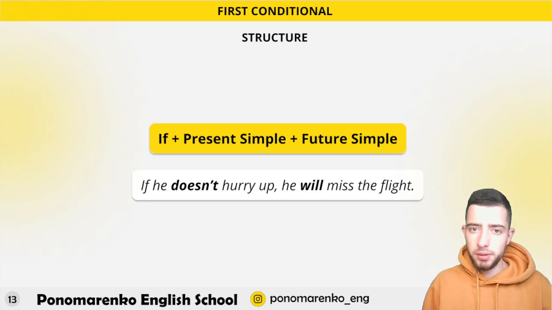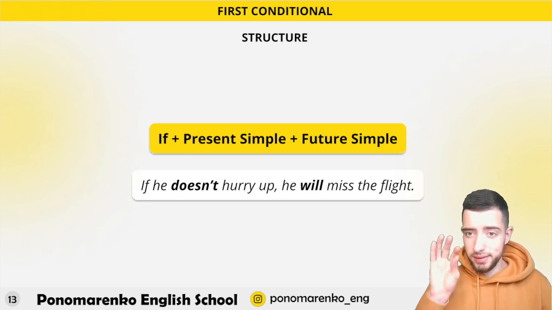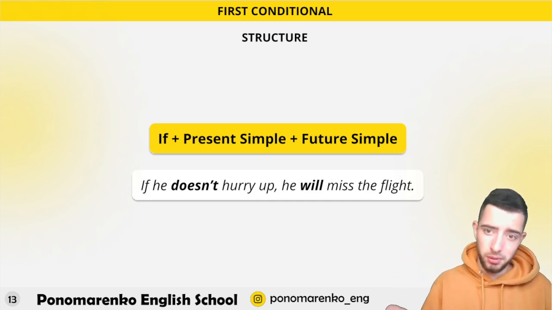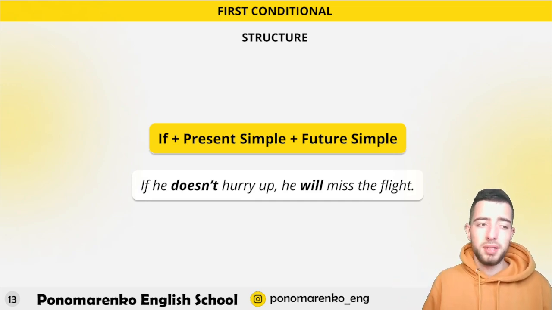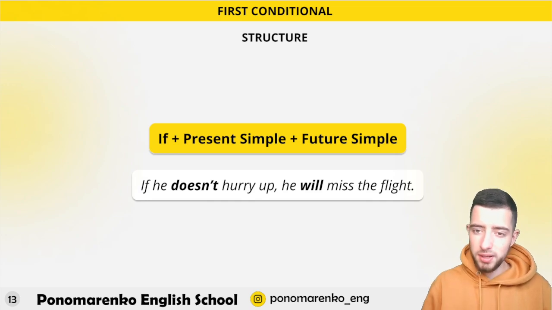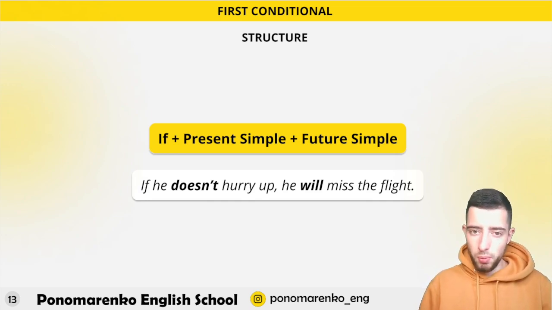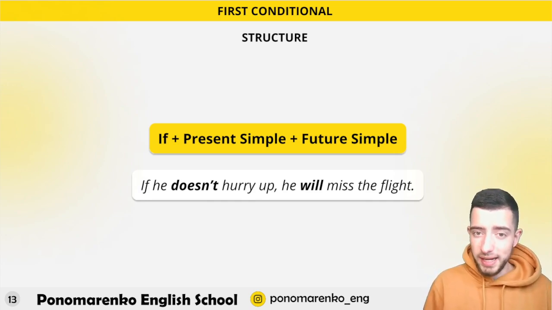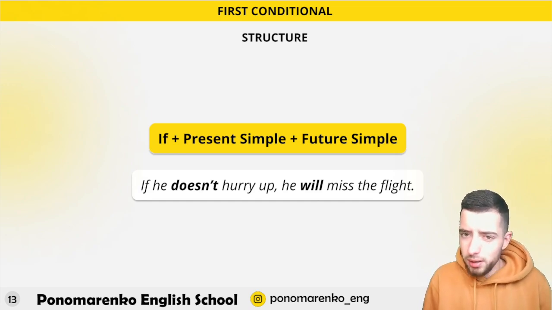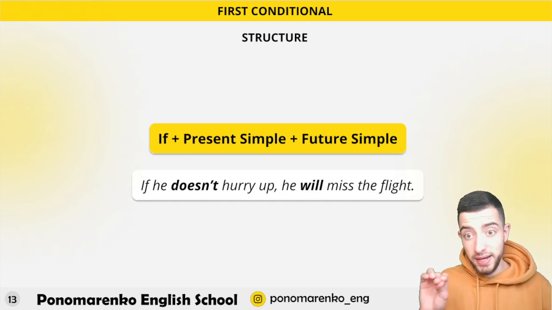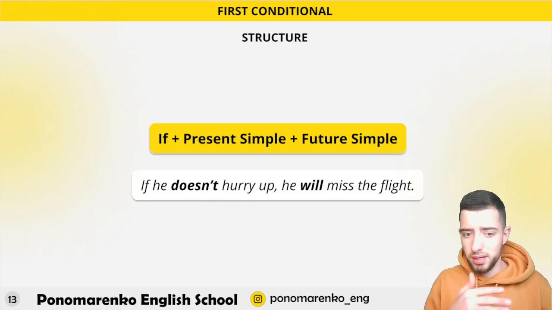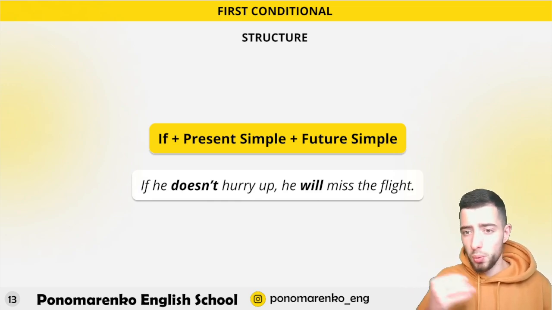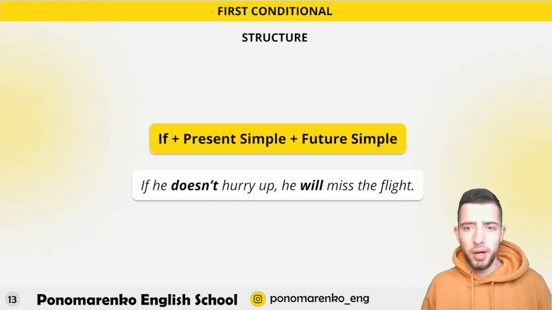Let's move forward. First conditional, and again the formula: present simple, but in the second part it is future simple, not present. So this is the difference between the first one and the zero conditional. Okay, so if he doesn't hurry up, he will miss the flight. So if he doesn't, just present simple that you guys know, and he will, future simple. Both tenses are quite easy to use.